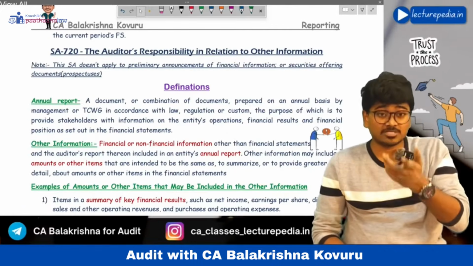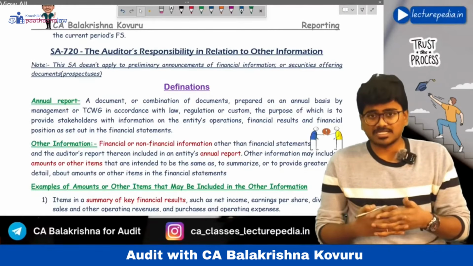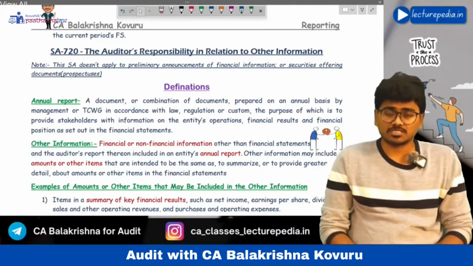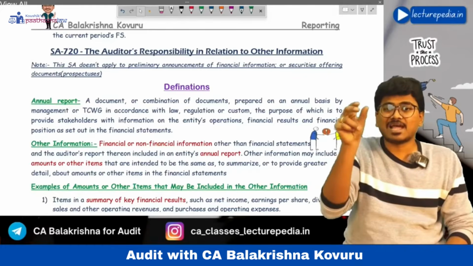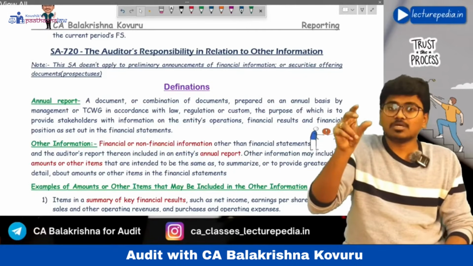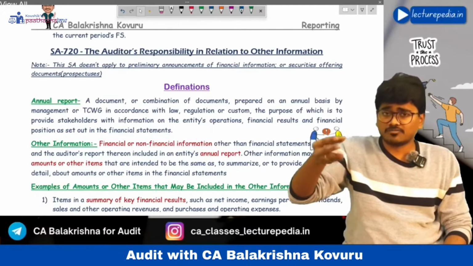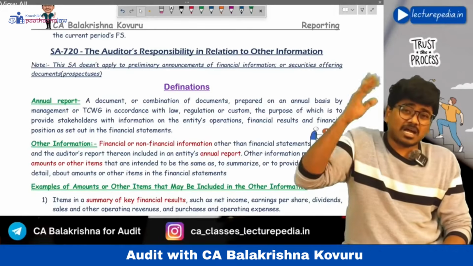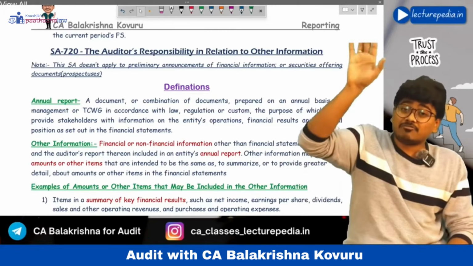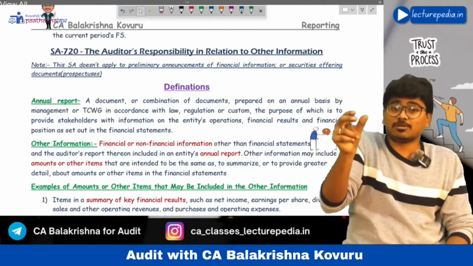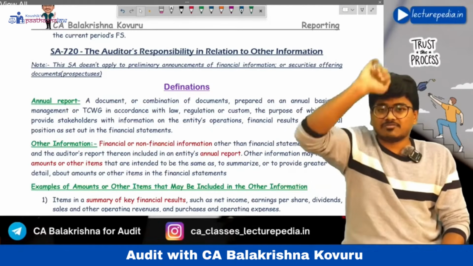Now you can get it out. What is meant by other information? If you see the entities, the companies, they will present their financial statements to the users in the form of an annual report. There will be this much of a book, you will call it an annual report. In that annual report, the companies will present financial statements and the audit report. Apart from the audit report and financial statements, there will be various other information included in this annual report. All that other information included in the annual report apart from the financial statements and audit report is known as other information.